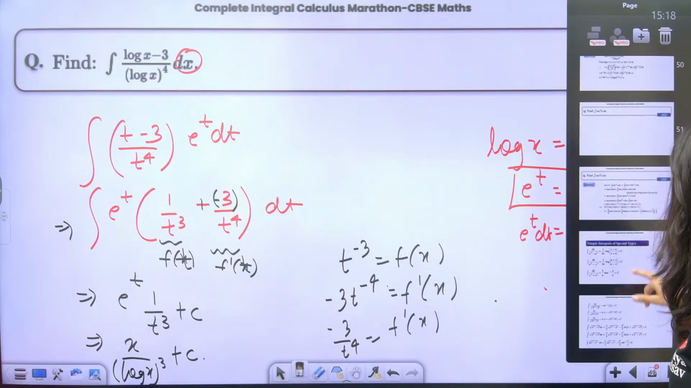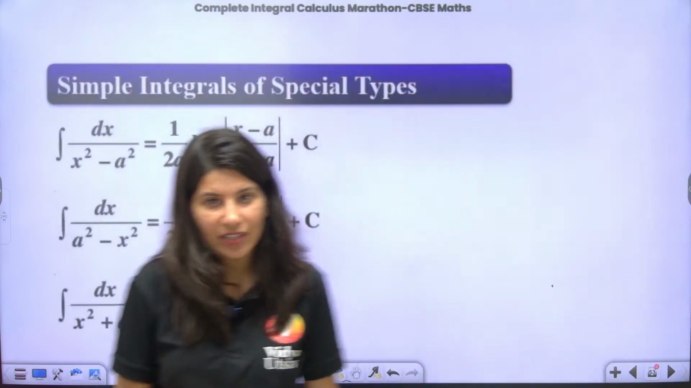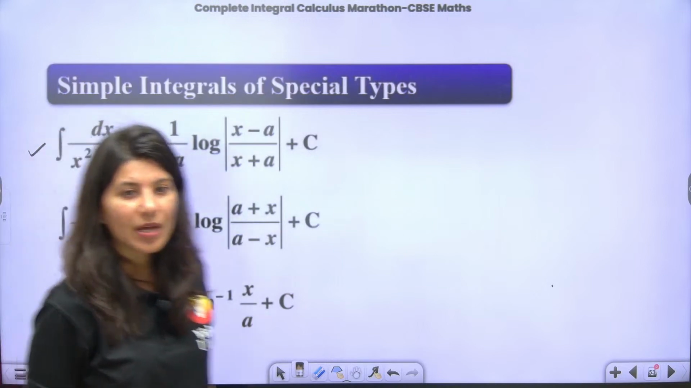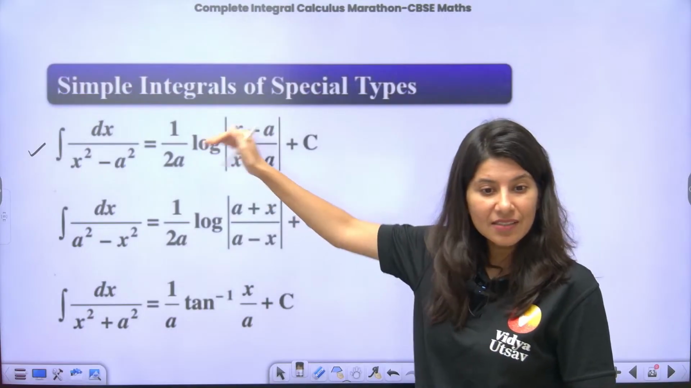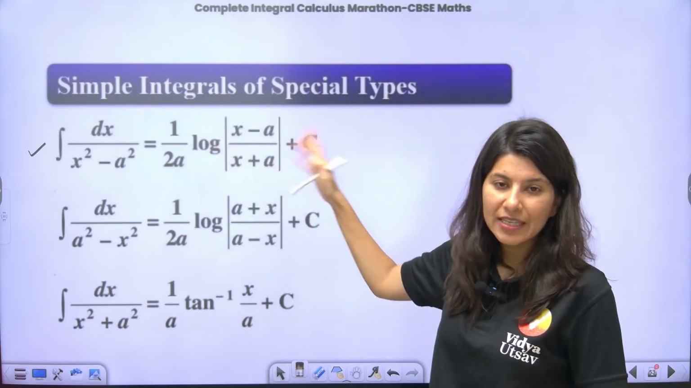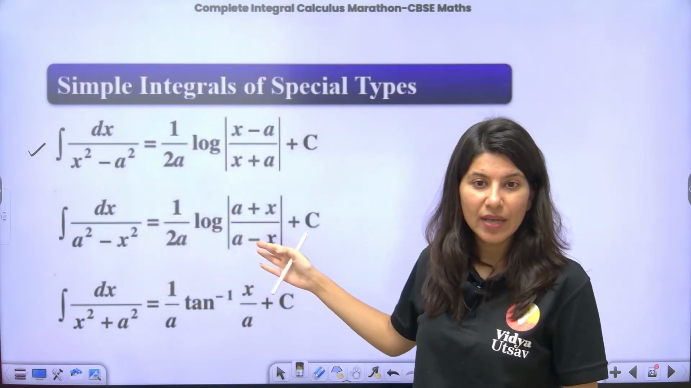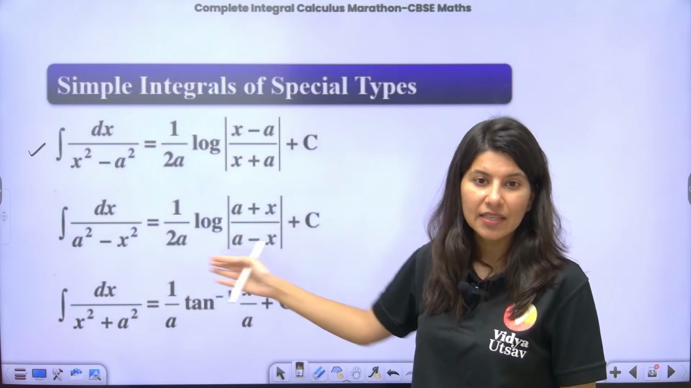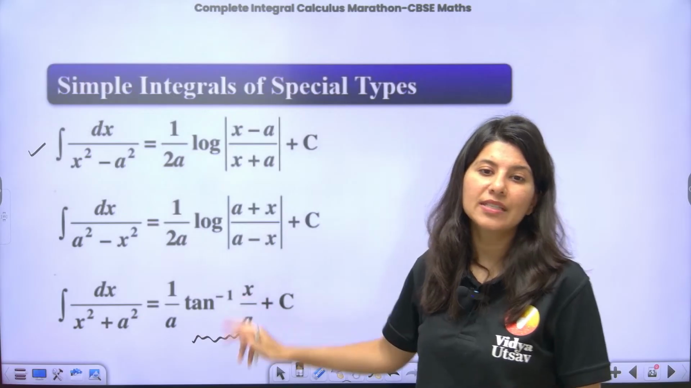Now I'm going to take you again to the formula revision, which we have already done, by the way. Formula revision: dx upon x square minus a square. This is a very important formula. This type will definitely be there. It is 1 upon 2a log of (x minus a) upon (x plus a). Then dx upon a square minus x square is 1 upon 2a log of (a plus x) upon (a minus x). Dx upon x square plus a square is 1 by a tan inverse x by a.